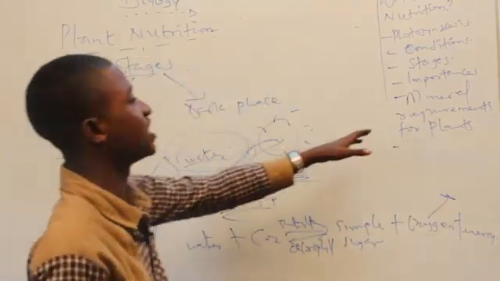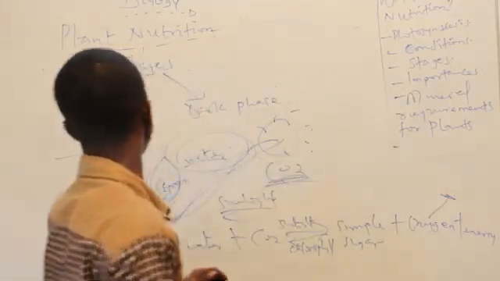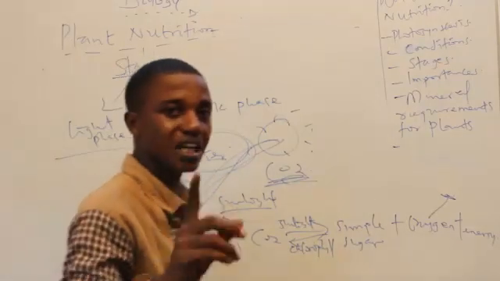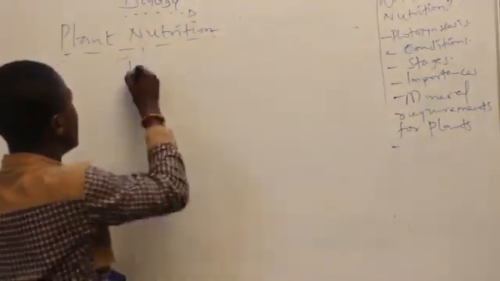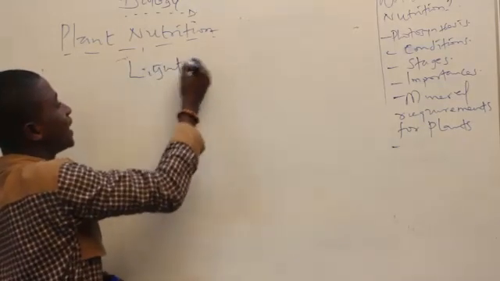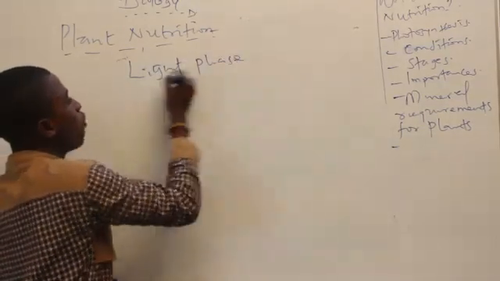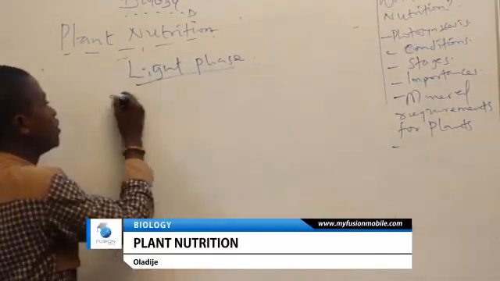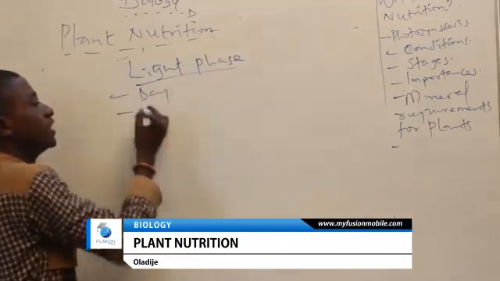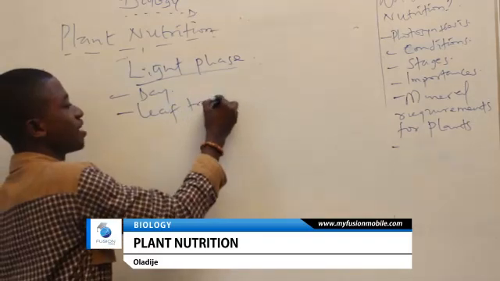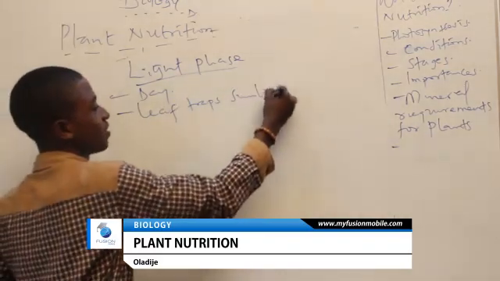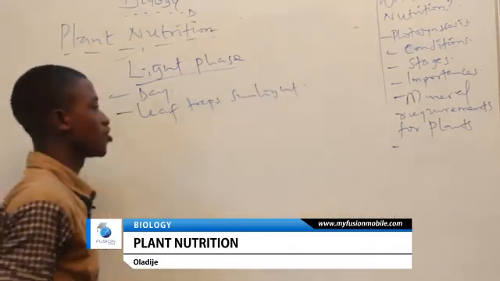So we are still on the stages of photosynthesis. So the first one is what we call the light phase. Now we'll look at it extensively. Okay, so now we're looking extensively at the light phase of photosynthesis. First thing you need to know is that it takes place during the day. Here the leaf traps sunlight. The leaves also, it traps sunlight.